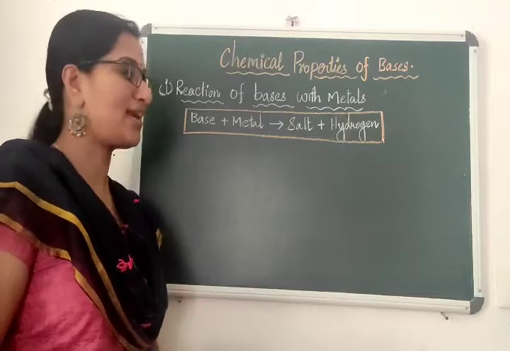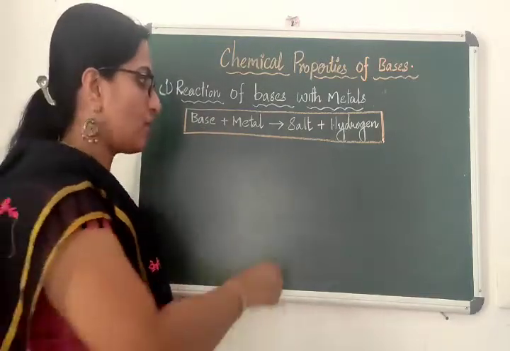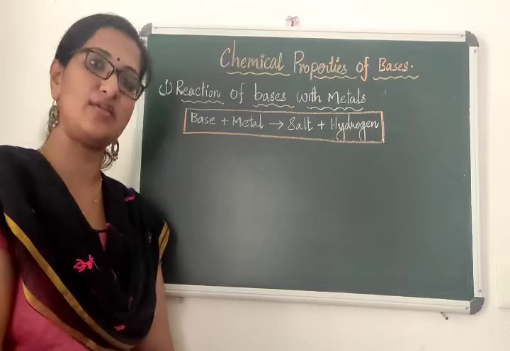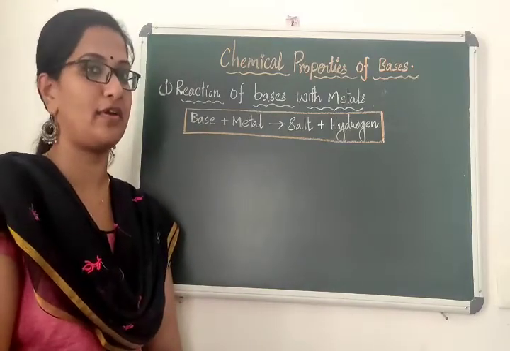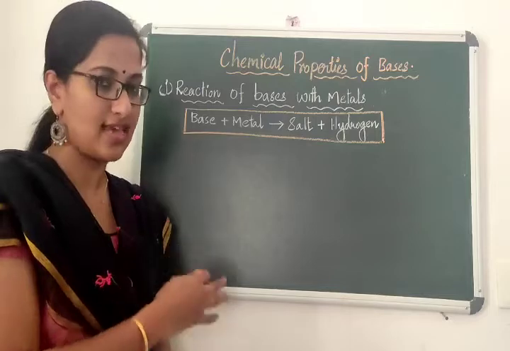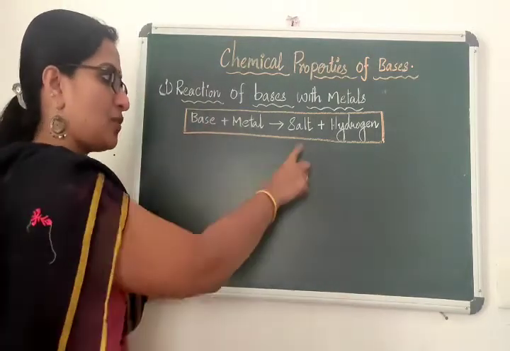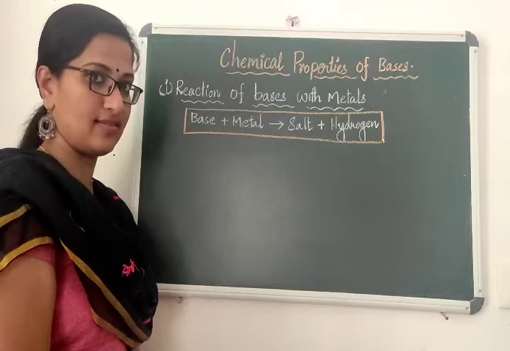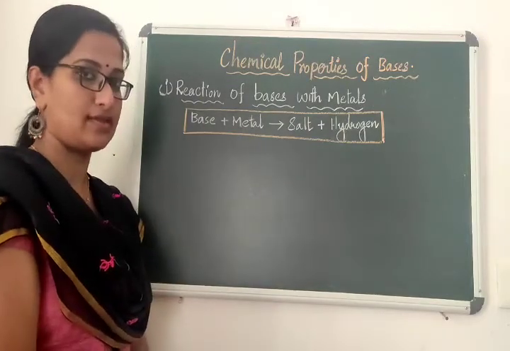Now the first chemical property: reaction of a base with a metal produces salt and hydrogen gas. The same reaction you have learned in the chemical properties of acids also. In the same way, here the base also reacts with metals and produces salt and hydrogen gas. But all metals do not react with bases.